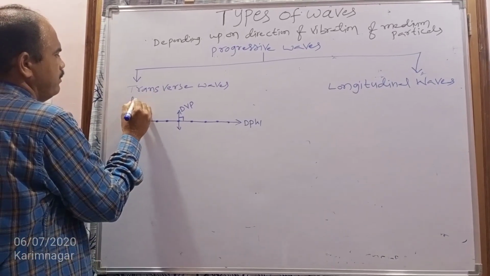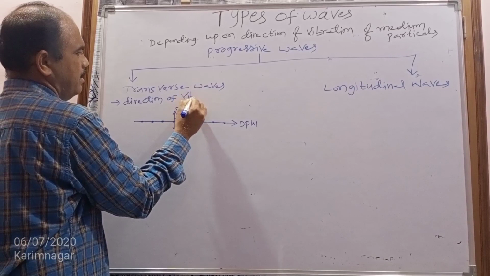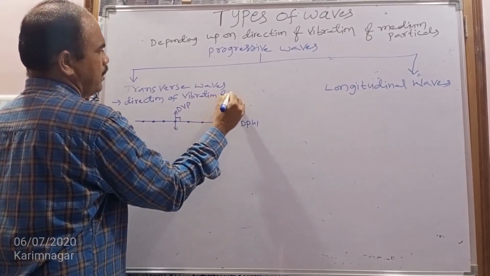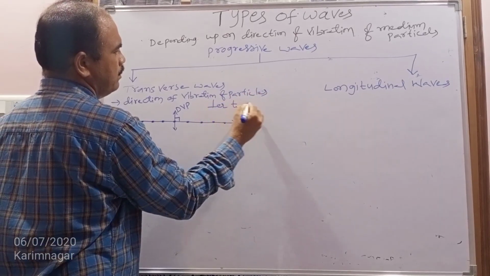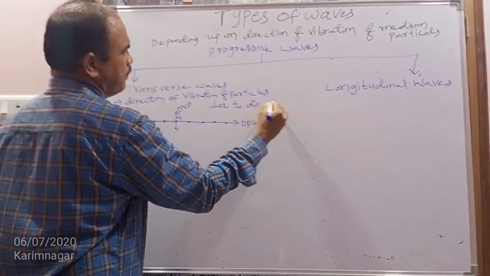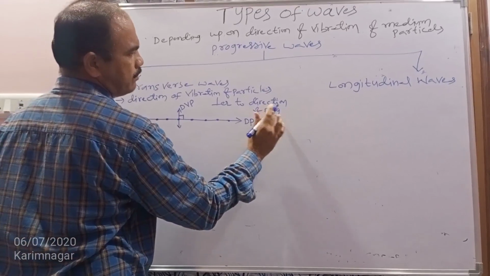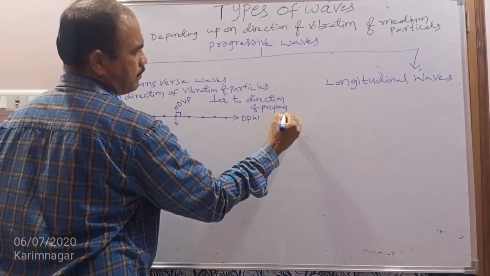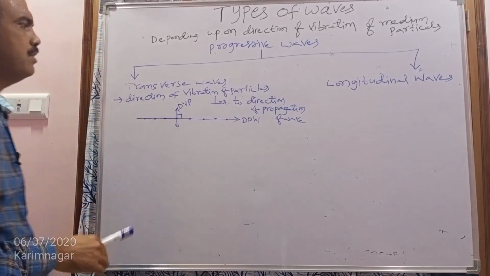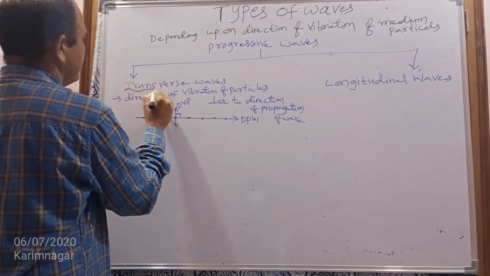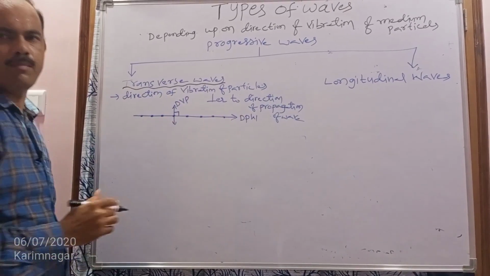So in transverse waves, the direction of vibration of particles is perpendicular to the direction of propagation of the wave.